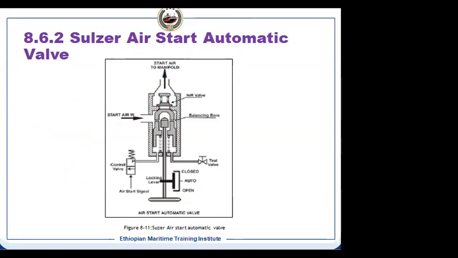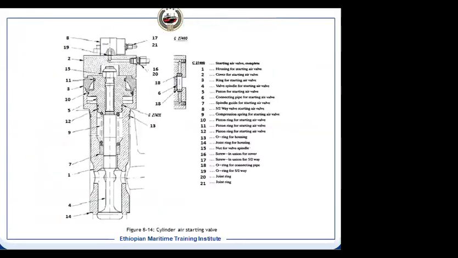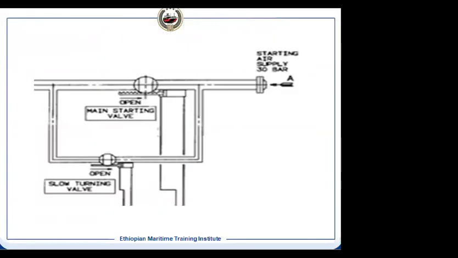It is always after, towards your air starting line, after your automatic air starting valve. Here, if you see, the air is coming here, and this is our automatic air starting valve for the B&W. Our non-return valve will be here.